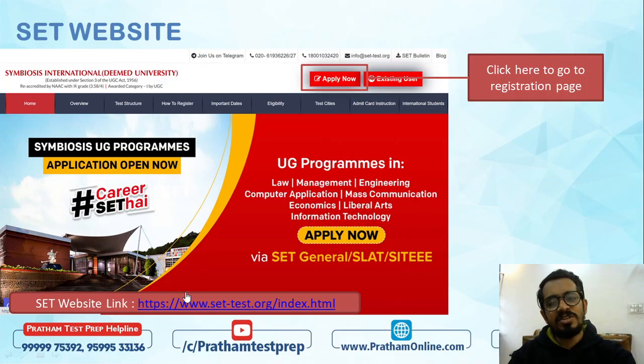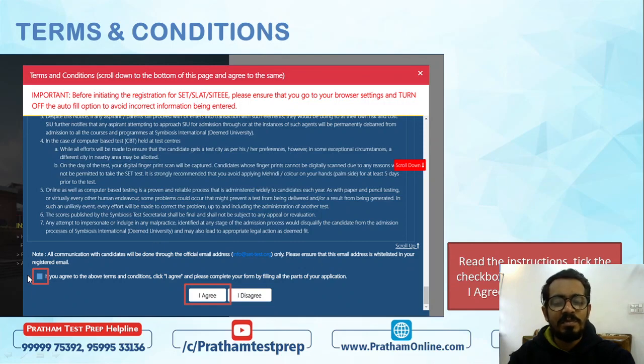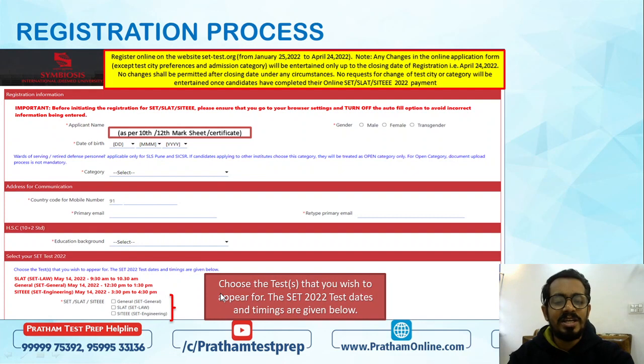This is the main registration page of the main website of Symbiosis, which is set-test.org. We will click on the upper option, which is apply now. Once we click on that, it will give me this particular option. This is the main registration page. I will click on register. Once I do that, it will give me this particular page. I will click on OK and I agree. Once I do that, it will take me to this particular option.